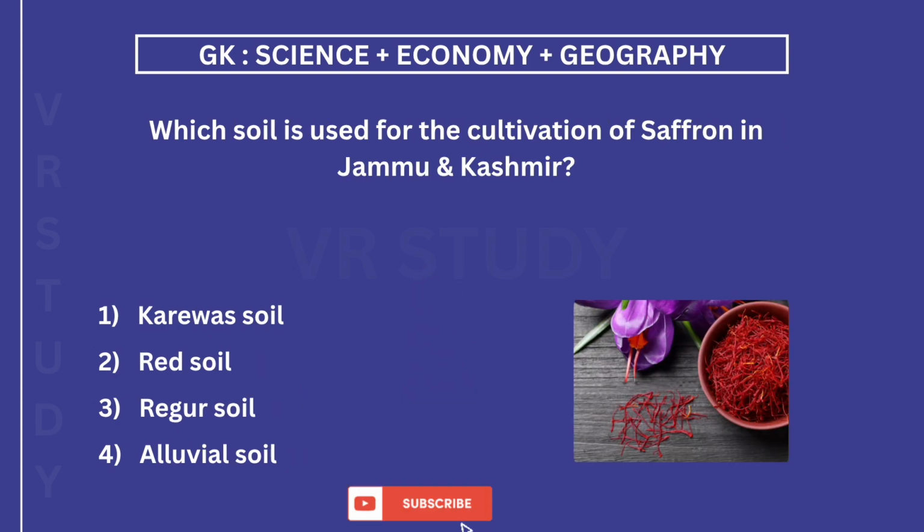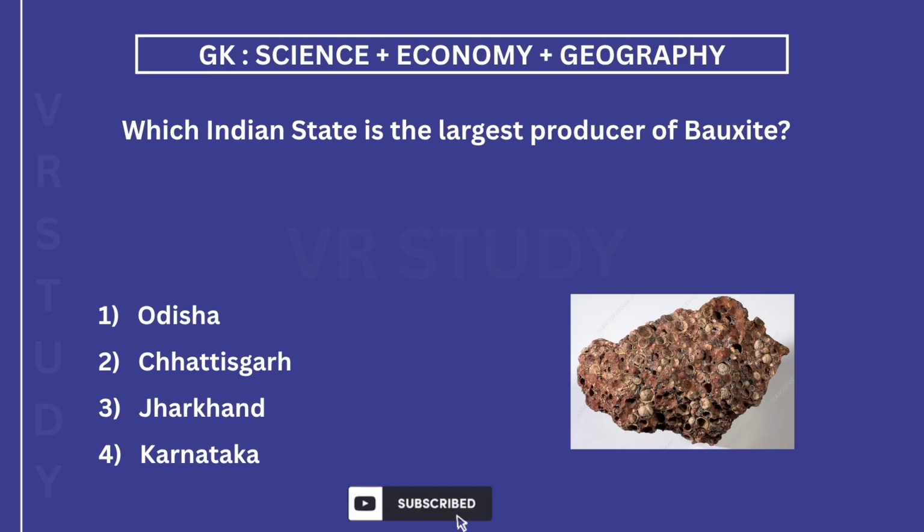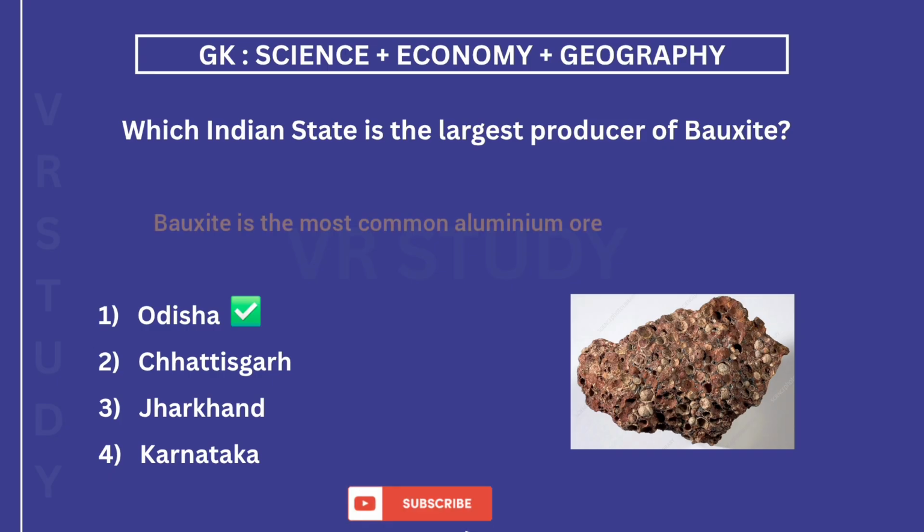Which soil is used for the cultivation of saffron in Jammu and Kashmir? The answer is 1. Karevash soil. Which Indian state is surrounded by Bangladesh on all three sides? The answer is 3. Tripura. Which Indian state is the largest producer of bauxite? The answer is 1. Odisha. Bauxite is the most common aluminium ore.